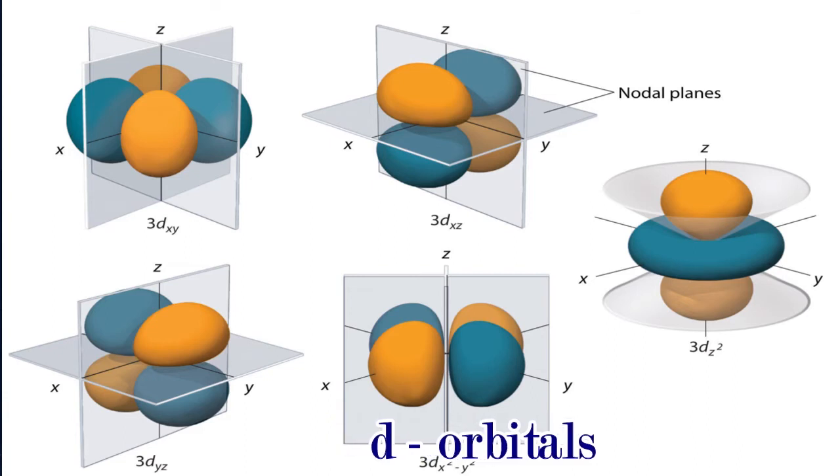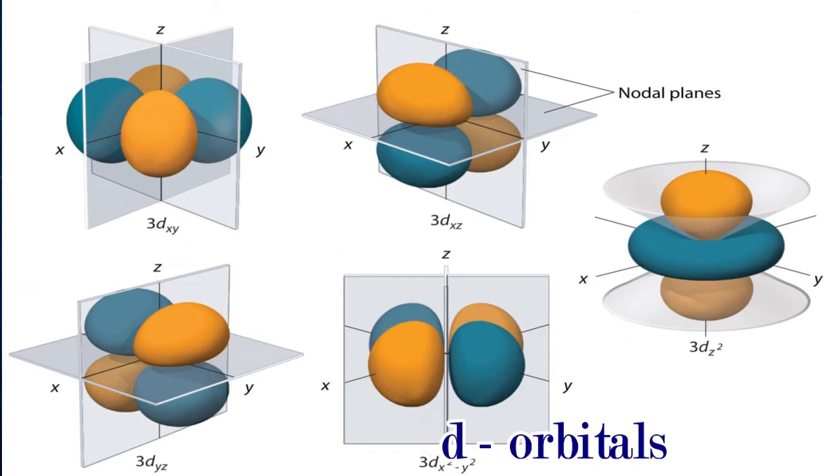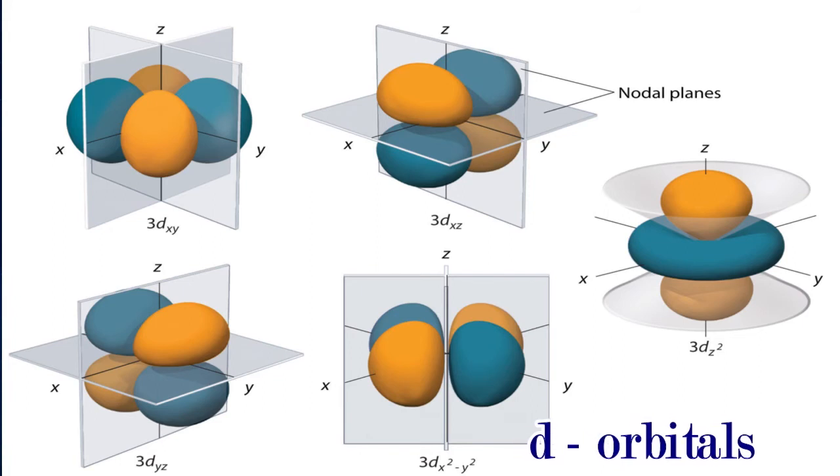See, there are 5 different types of d orbitals. One is dx square minus y square, another is dz square. These 2 are considered along the axis because the lobes will be along the x and y axis for 3d x square minus y square, and for 3d z square the lobe will be along the z axis, right?